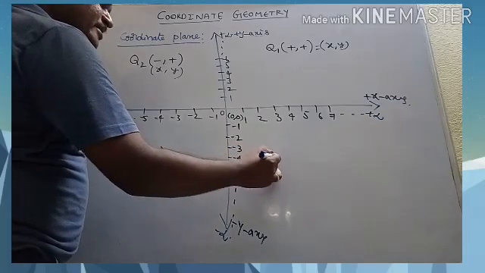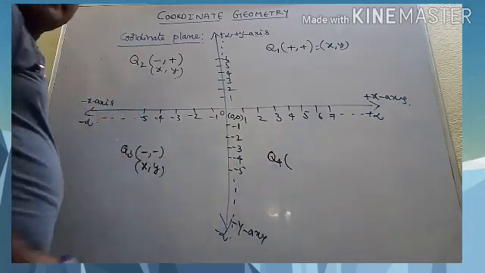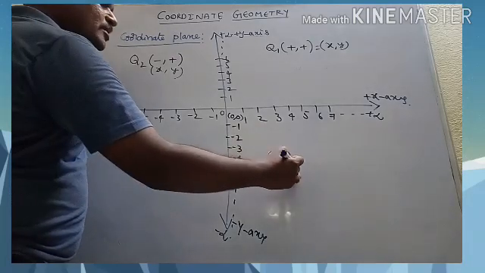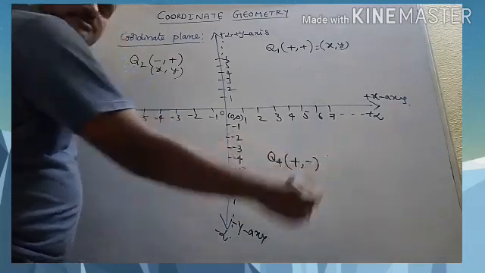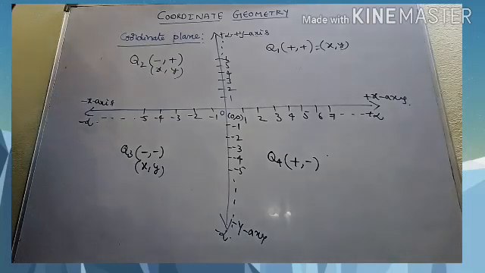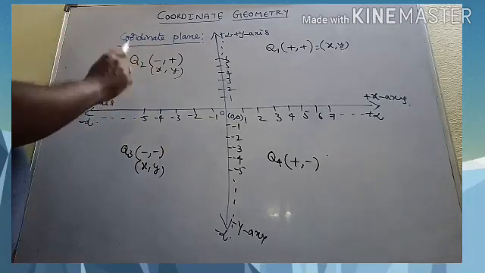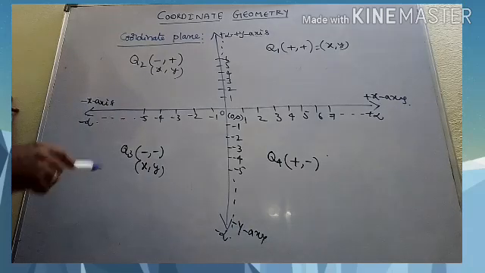And fourth quadrant, obviously you can say that it will become plus comma minus. You are going to have plus comma minus, right? This is the way how the coordinate plane is divided into 4 quadrants, like this, right?